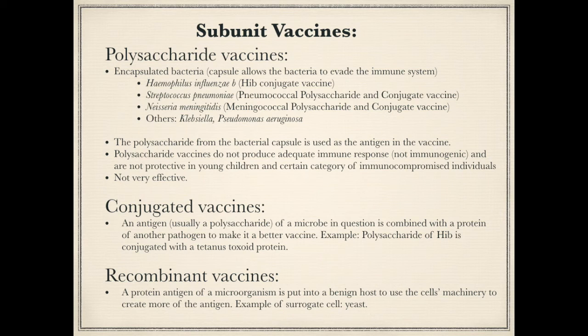The recombinant vaccine is the 3rd type of the subunit vaccines. Its design is where a protein antigen from a pathogen is grown in a benign host. Yeast cell is often used as the benign host. It is helpful to know the source of the host cell in the recombinant vaccine or the protein in the conjugated vaccine in cases when a person is allergic to those components.